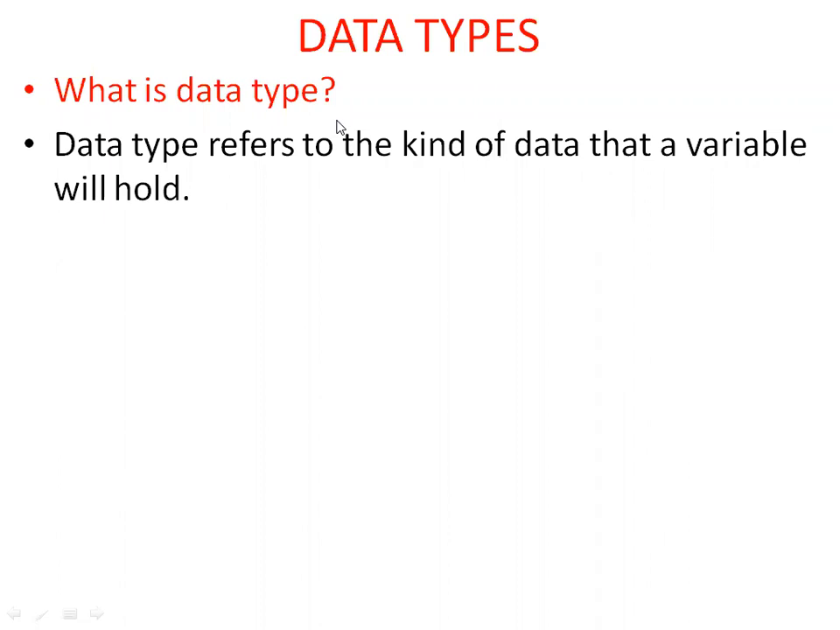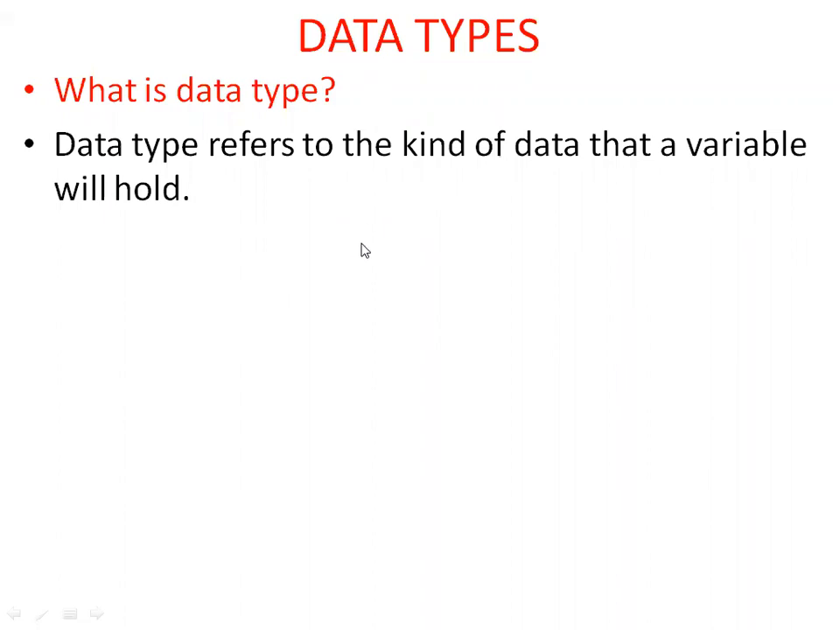So we must specify the data type of a variable so that the compiler allocates enough memory. How much memory is allocated depends on the data type. Today we'll see how the memory is allocated and what the range of values is that can be stored in that memory location for a particular data type.